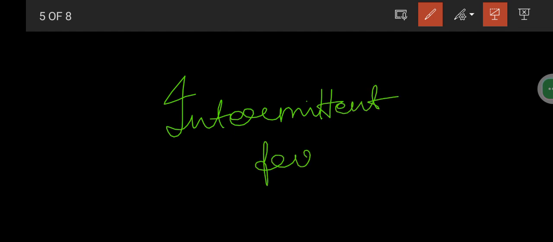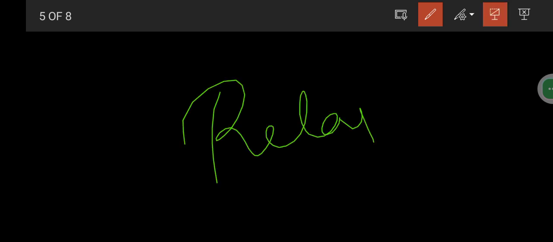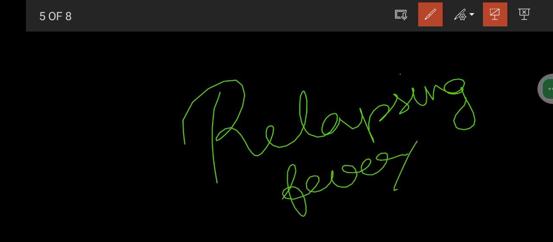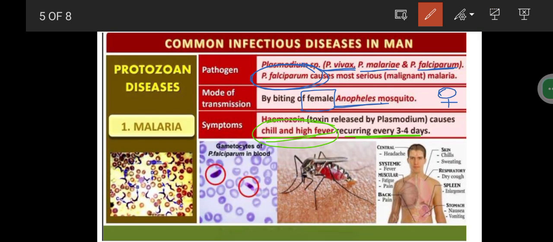So after 3 to 4 days, again they will be having fever. This fever continues in this way, so it is called intermittent fever or relapsing fever. If anything is asked, you can answer relapsing fever or intermittent fever. It will be recurring every 3 to 4 days. This is the thing regarding the symptoms. Some other symptoms we can see.